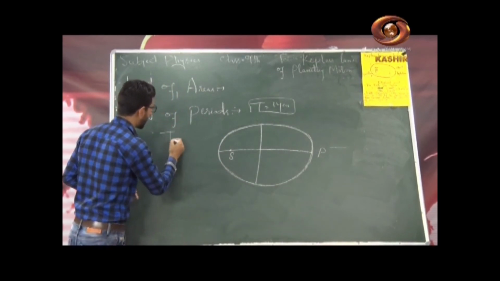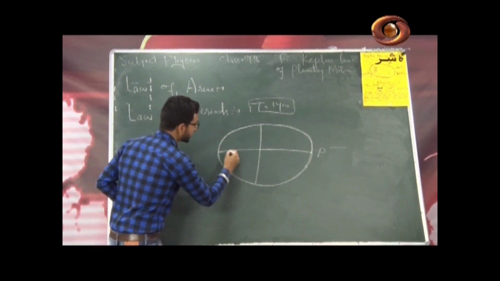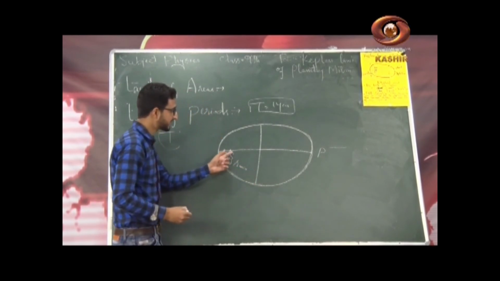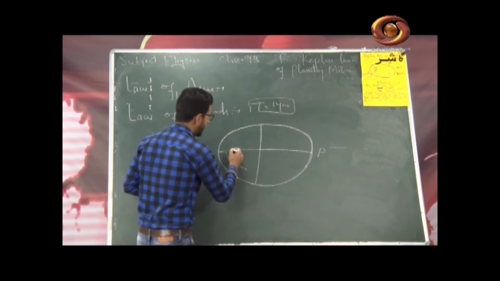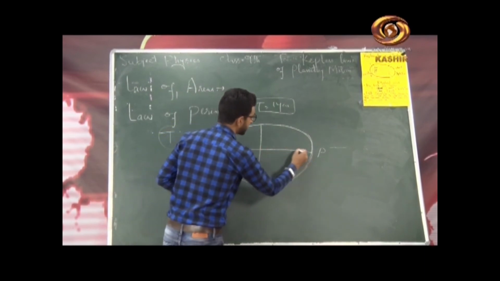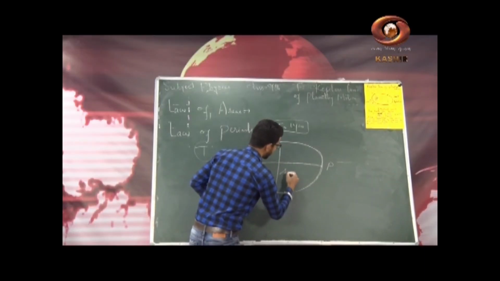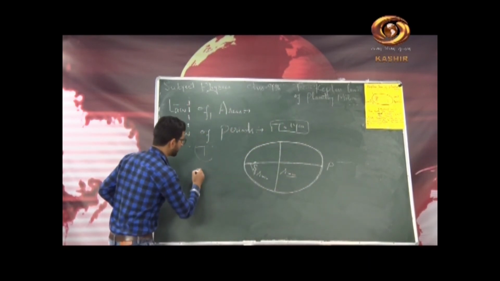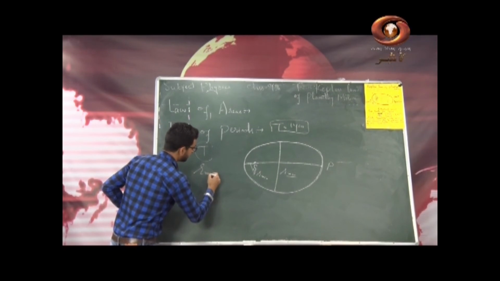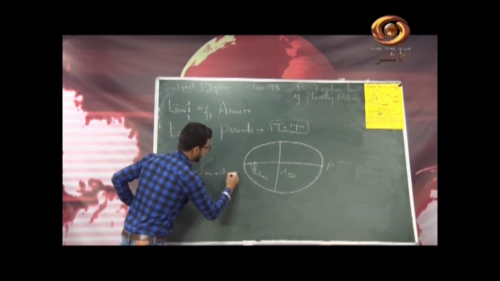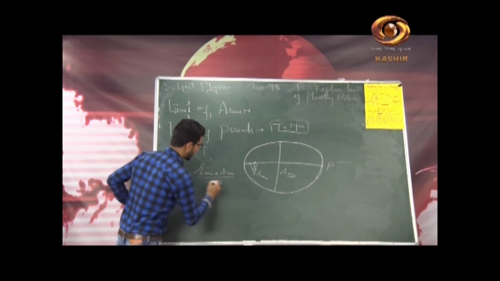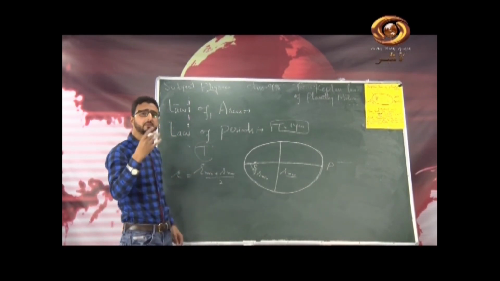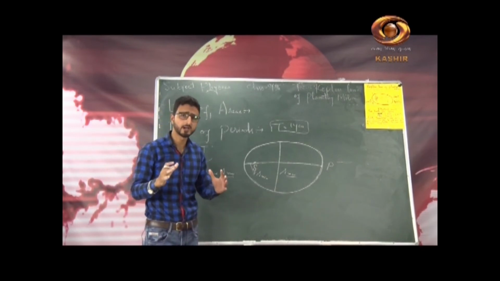Okay, now this is the time period. I have already defined it. Now this distance we usually call R minimum, that is the distance of the sun from the perihelion, and the distance of the aphelion from the sun we call R maximum. Now if I take the mean of the two, that is R minimum plus R maximum divided by 2, we usually call it the mean distance of the planet from the sun. What have you remembered so far?